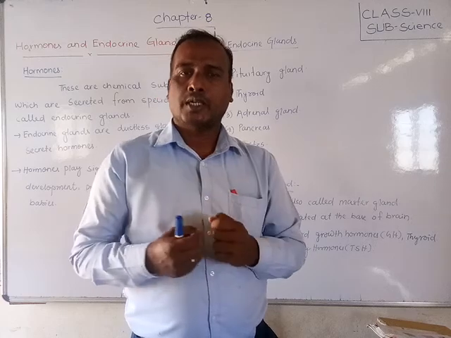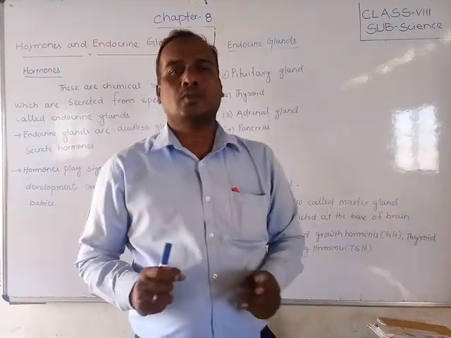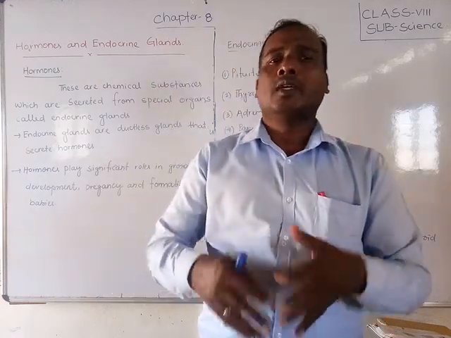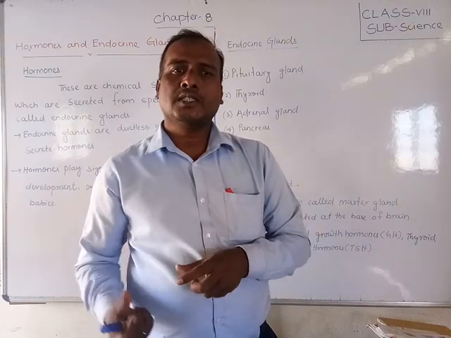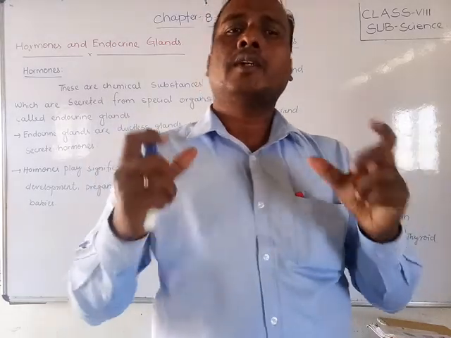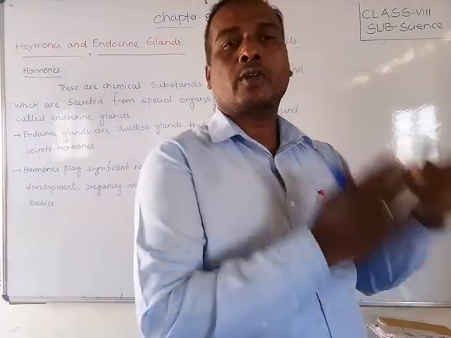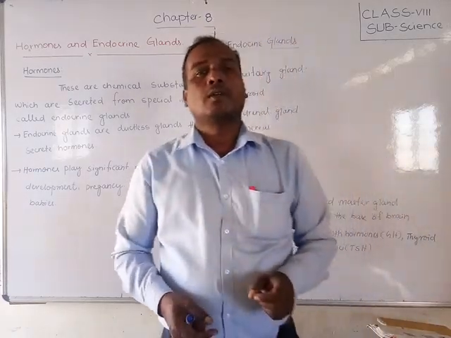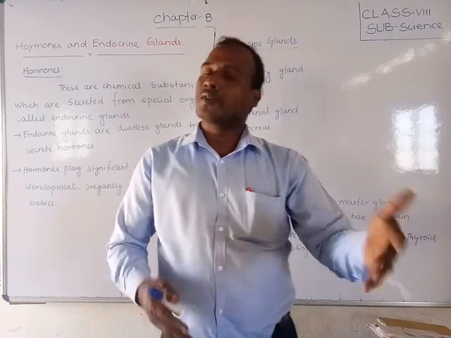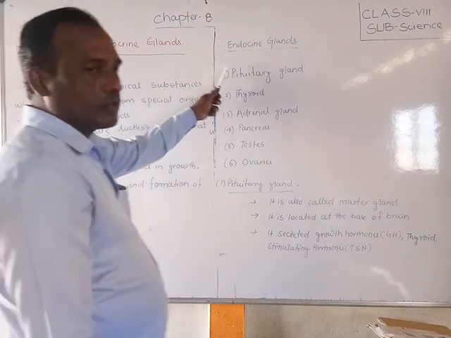Suppose the pituitary gland, where is it present? It is at the base of the brain. Same like, where are the ovaries, where are the testes, where is the pancreas, which is below the liver. Like that we will discuss which hormones are secreted by all the endocrine glands, what are their functions, and their locations. We will discuss one by one.